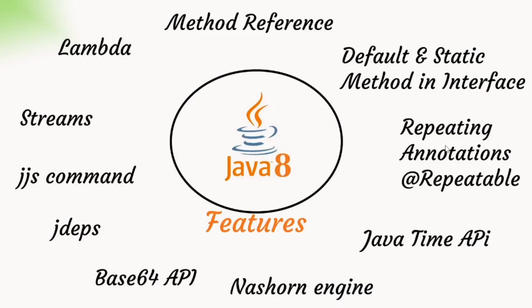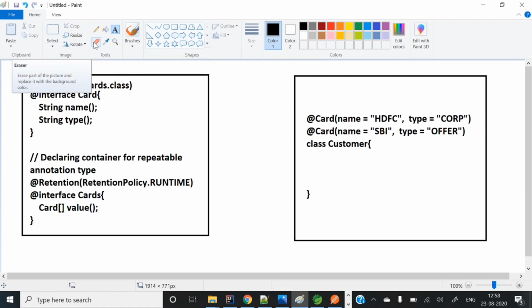Now, repeating annotations. If you see here, class Customer has an @Card annotation. In earlier versions of Java, we were not able to place the same annotation multiple times. Here you can see @Card. Before Java 8, we were not able to place @Card multiple times. This is a custom annotation, and in earlier versions of Java we could not place it multiple times.